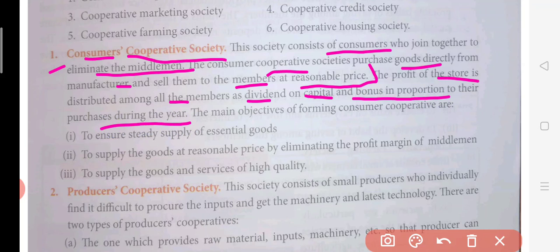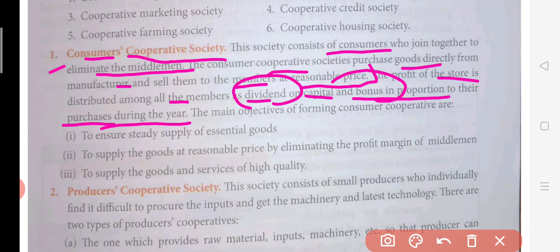Whatever profit there is will be distributed among the members in any particular year in the form of dividend. Dividend is a part of profit which is given to the shareholders, and bonuses in proportion to their purchases during the year. So whatever purchases have been made, according to that they will be getting benefits in terms of profits or dividends.